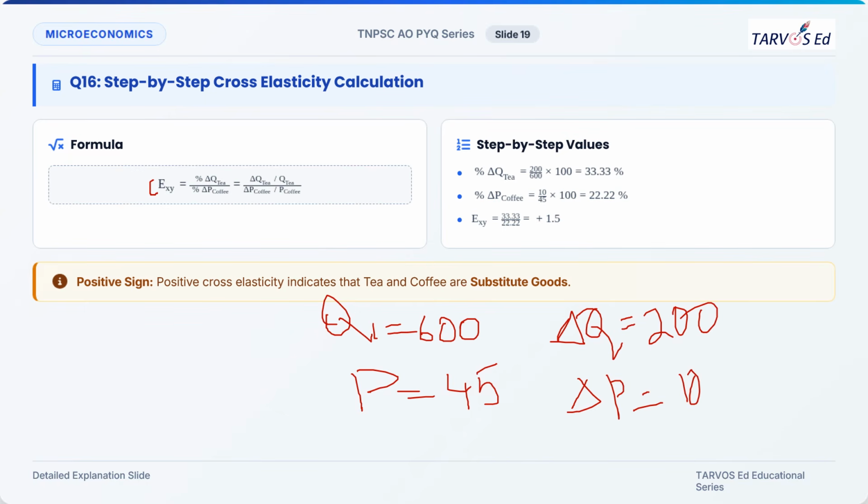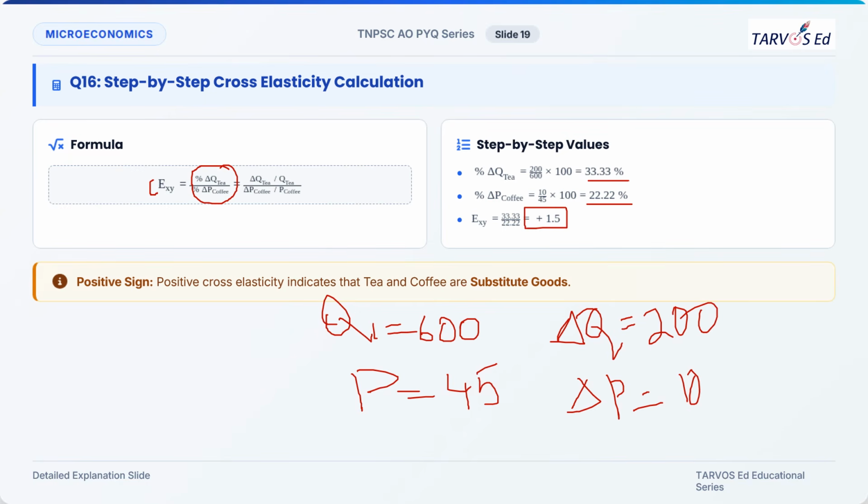The change in quantity, 200, divided by the initial quantity 600, multiplied by 100 is 33.33 percent. The change in price, 10, divided by the initial price 45, multiplied by 100 is 22.22. The formula is percentage change in quantity demanded divided by percentage change in price, and dividing it you will get plus 1.5.